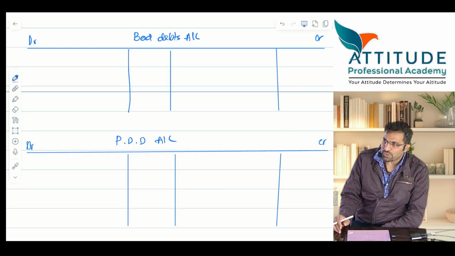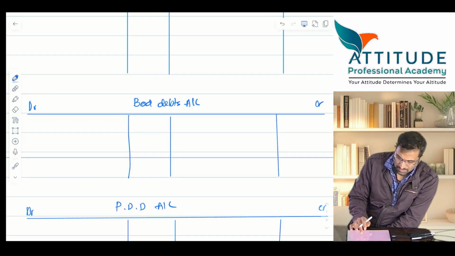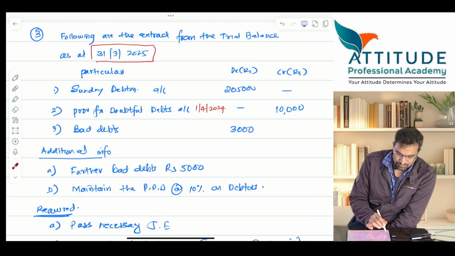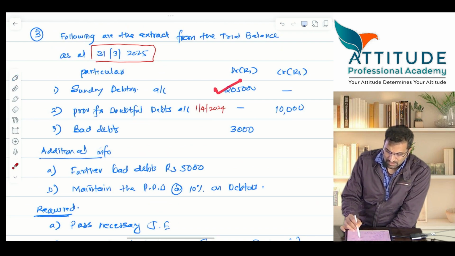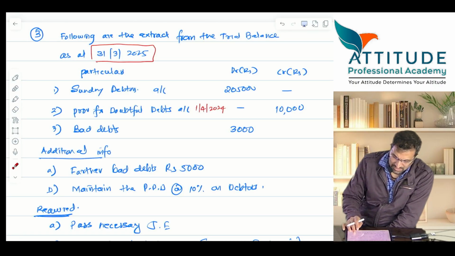Now I'll ask you some questions. Please answer. First, are there balances of these three accounts? Yes or no? Yes. Each and every account has a balance. So take it as the respective balances.